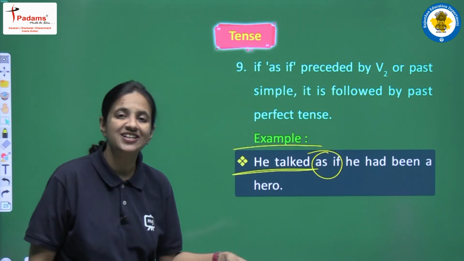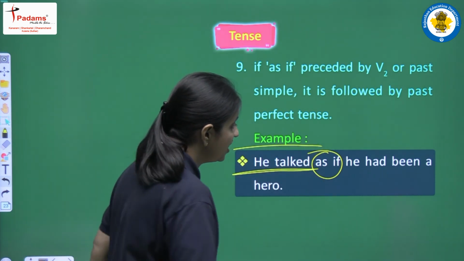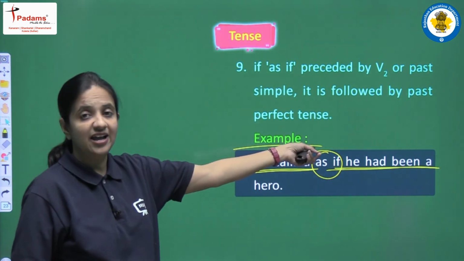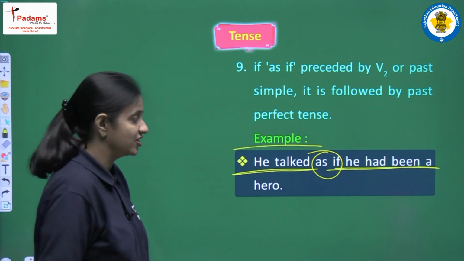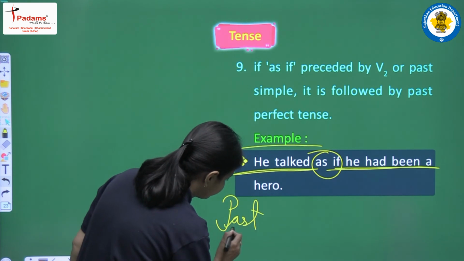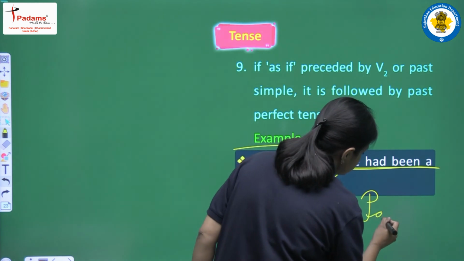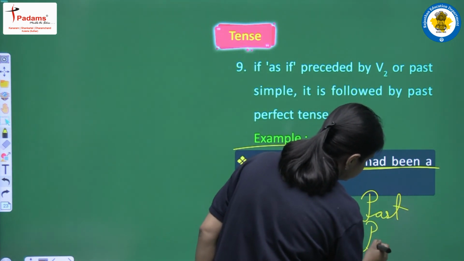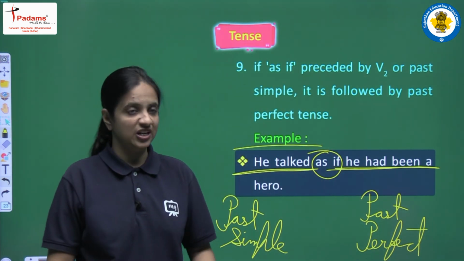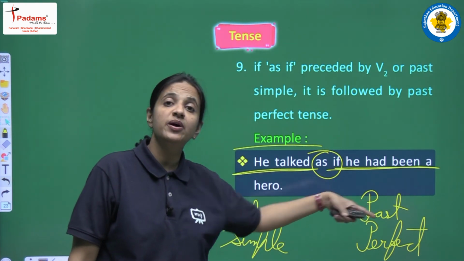So according to the structure, if we have past simple tense before "as if", then after "as if" we have to use past perfect tense. So this is the reason we are writing "had" plus third form. Again this is the structure: before "as if" we have past simple, then after "as if" we have to use past perfect. Clear? So again, this is a very particular structure. Before "as if", past simple tense. After "as if", past perfect tense.